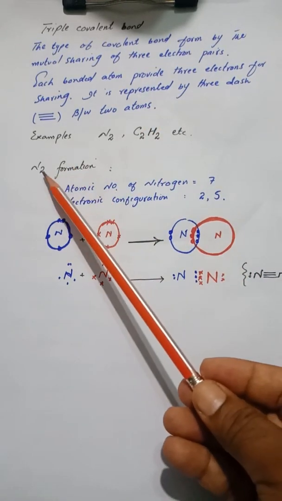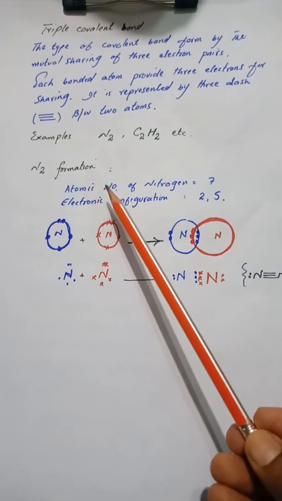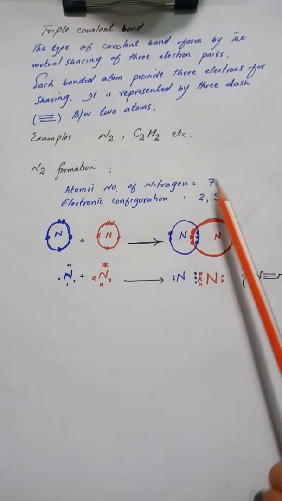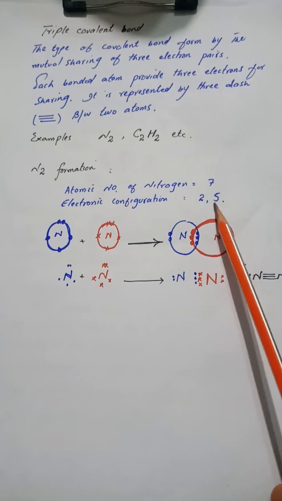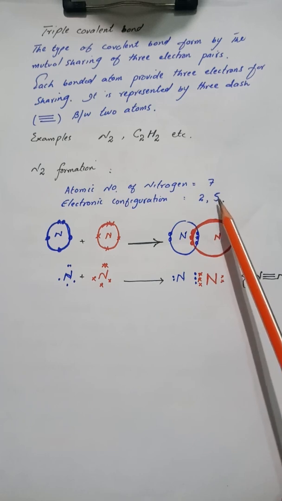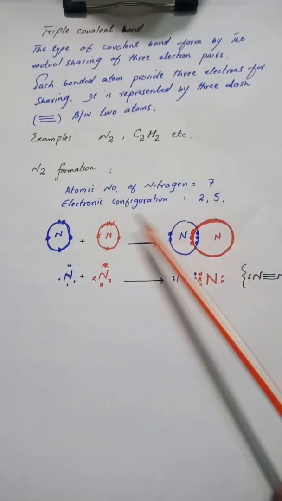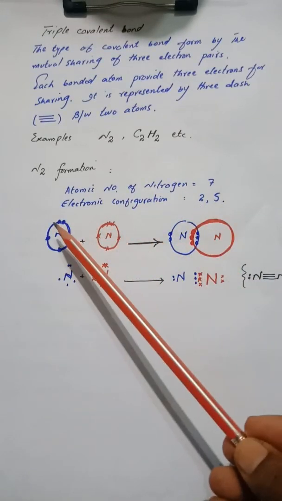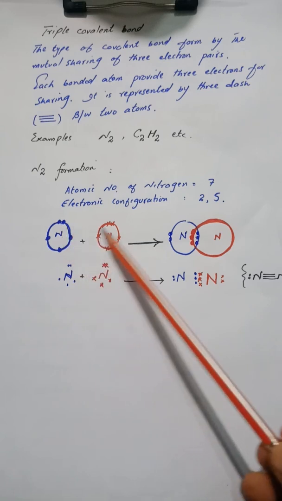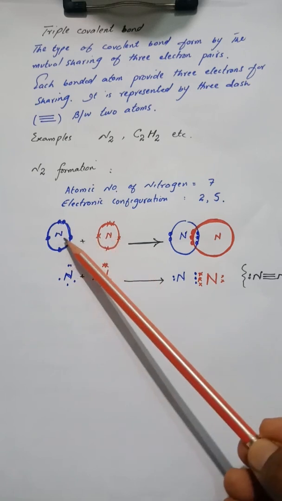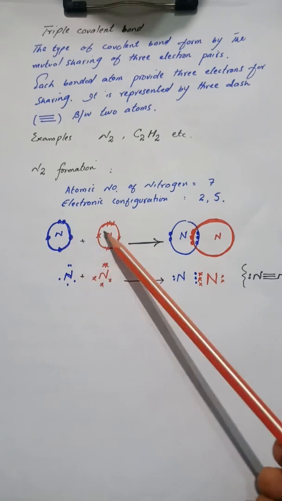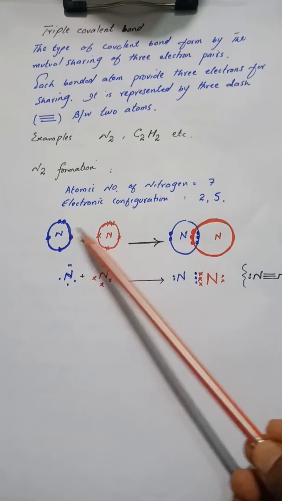So how is the N2 molecule formed? The atomic number of nitrogen is 7. It has 5 electrons in the valence shell. It means that to complete 8 electrons in the valence shell, nitrogen needs 3 electrons. As both nitrogen atoms are non-metals, they cannot transfer their valence electrons to each other. The only way to complete the octet is to share their valence electrons.